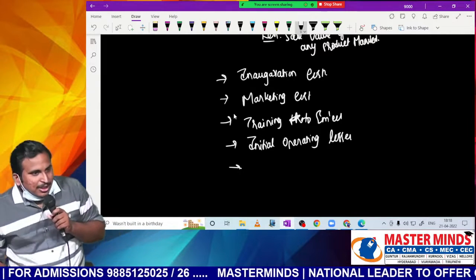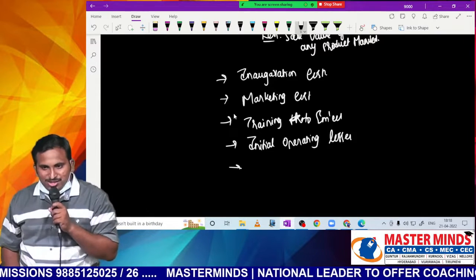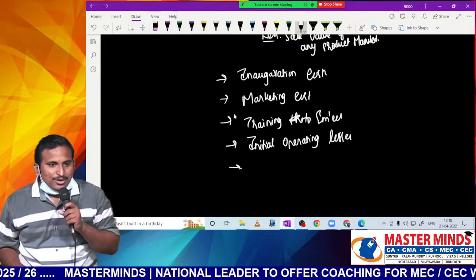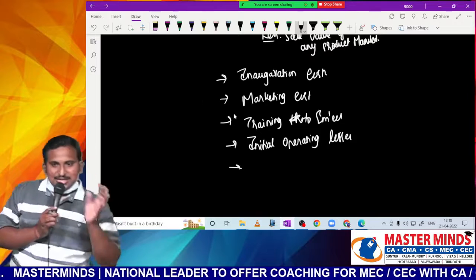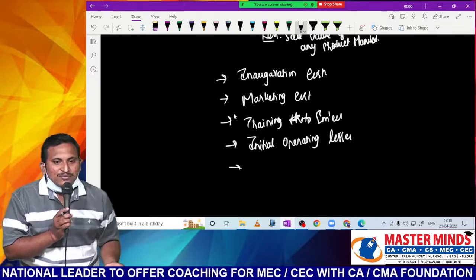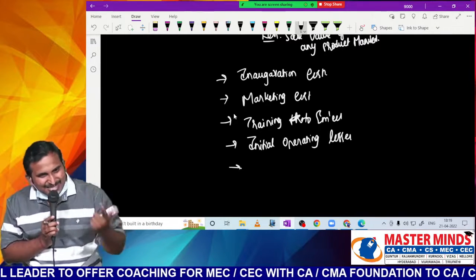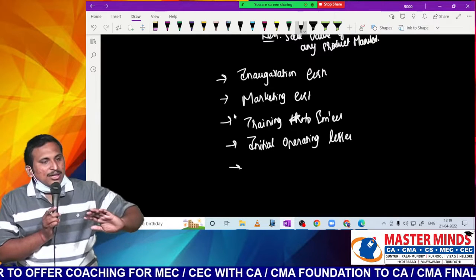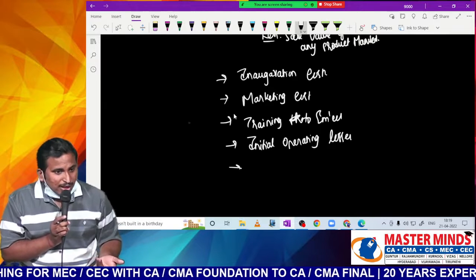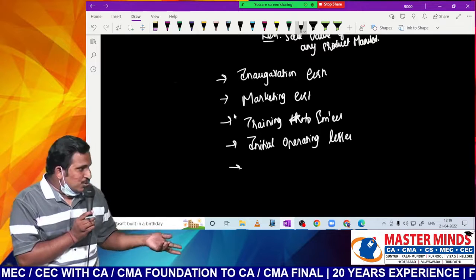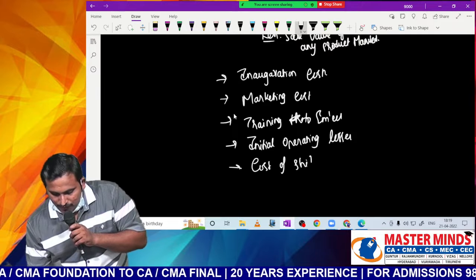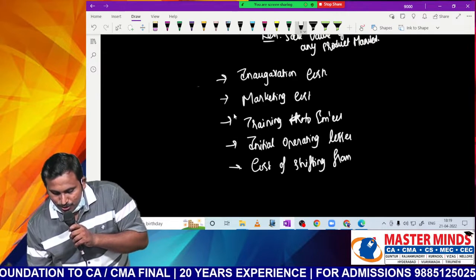Similarly, sometimes you may need to shift from one location to another location. After some time, you may need to shift, sir, suddenly for a different reason. Then for shifting, if there is any cost, this asset I am removing here, I am installing at another place. For this, some costs I have incurred for this asset only. Shall I add it to the cost of the asset? No, because is it increasing the efficiency of the asset? No. Is it required for getting the asset ready for use? No. You are suddenly taking a new decision, shifting from one place to another. It is not required to get it ready for use the first time. So thereby, this is also not cost of the PPE, that is cost of shifting from one location to another.